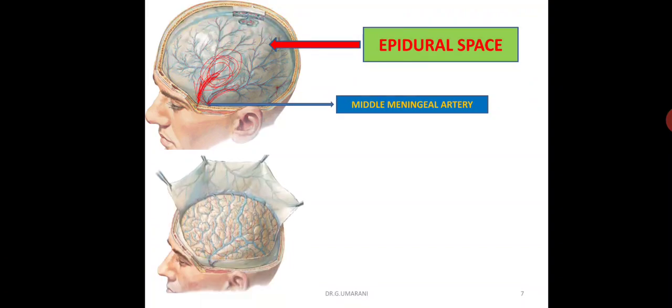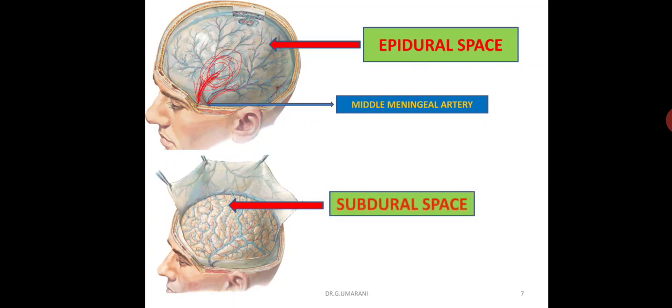Then the subdural space. We can see that some veins are located here, known as the cerebral veins. These cerebral veins pass and enter into the venous sinuses. These are present at the subdural space.